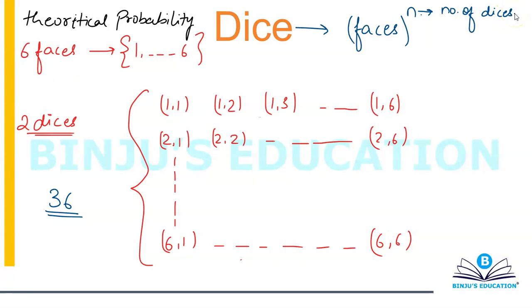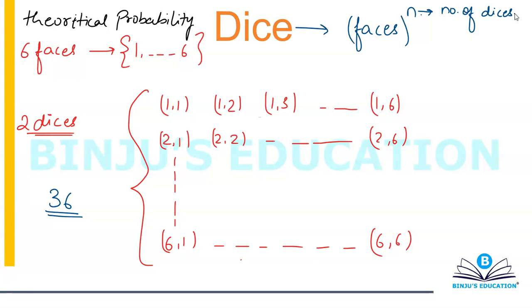So it will be faces to the power number of dices. They can give you an imaginary dice having 10 faces also. So if you have 2 dices having 10 faces, then your total number of cases will become 10 squared, that is 100. So I've given you the general form, that is faces to the power number of dices.